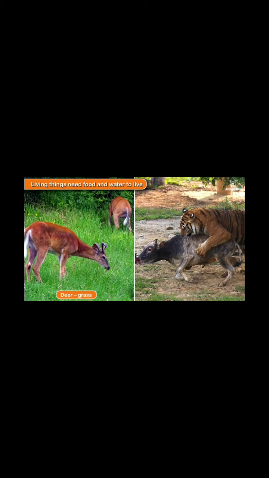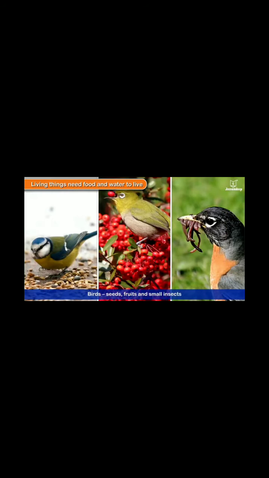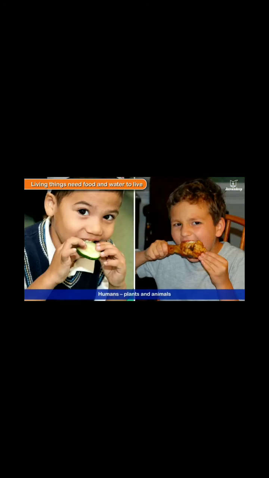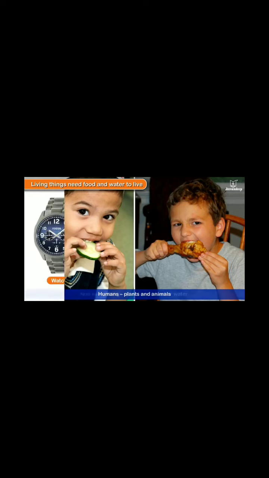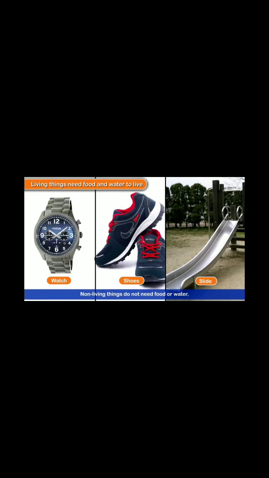Deer eat grass, and tigers eat deer and other animals. Birds eat seeds, fruits and small insects. Non-living things do not need food or water.